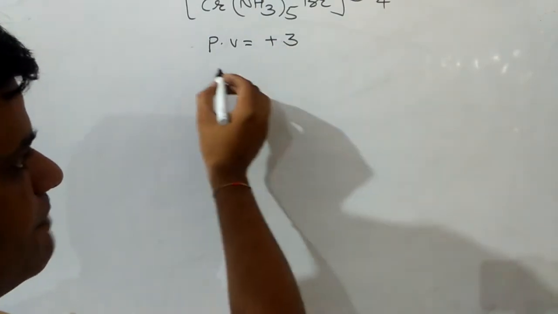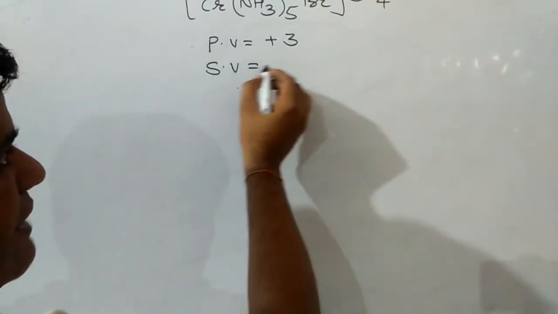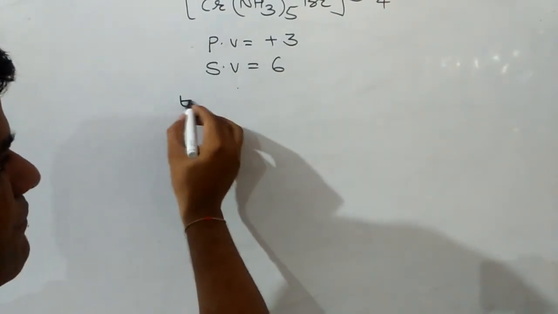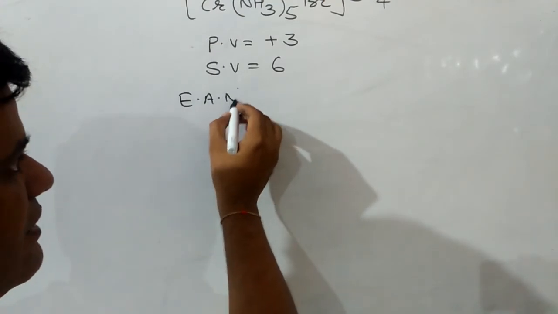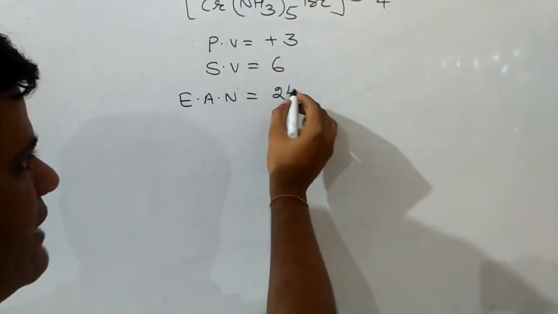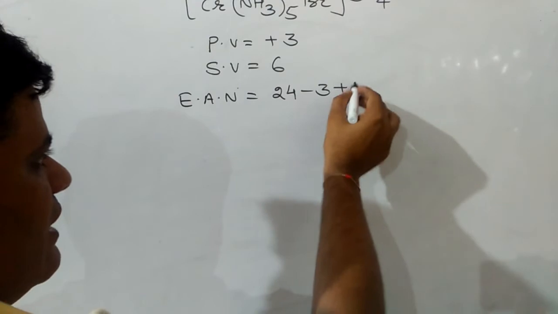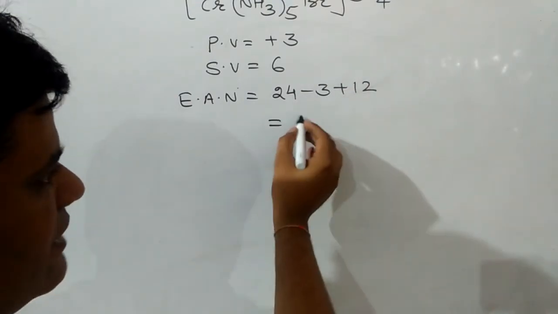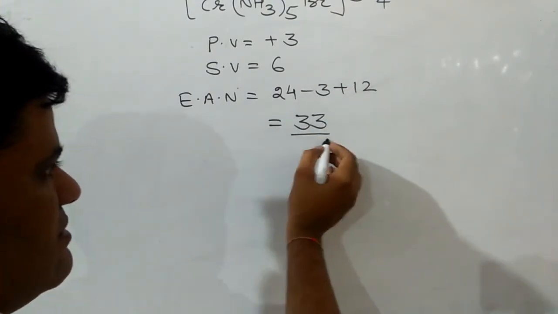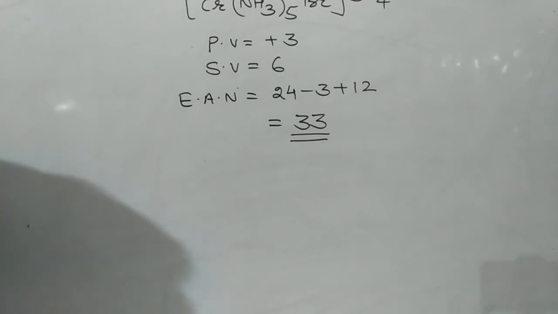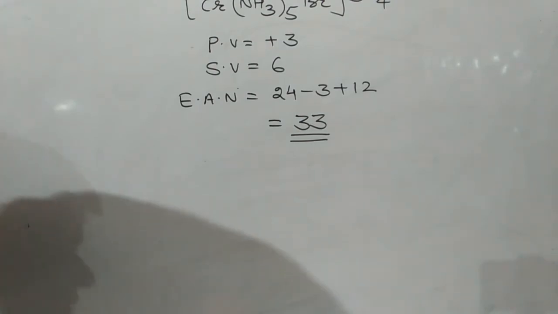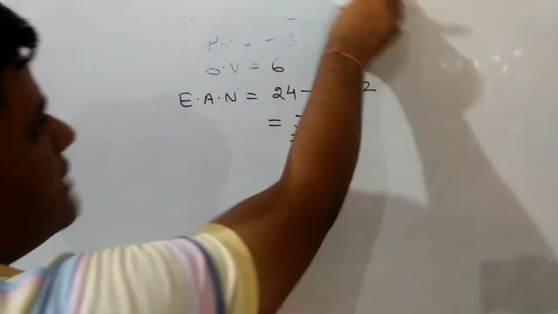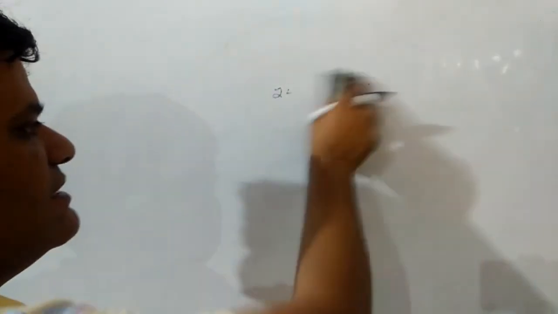That primary valency is +3. Then secondary valency will be 6. So effective atomic number will be 24 minus 3 plus 12, and that comes out to be 33. In this way, we can find out the effective atomic number of any central metal atom in a complex.